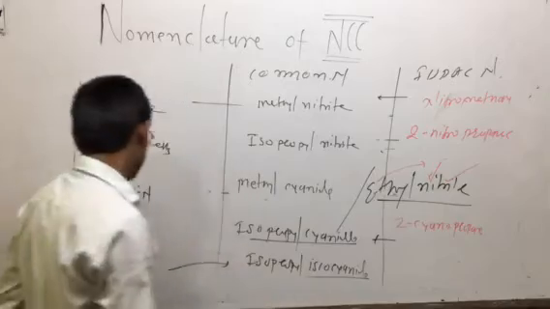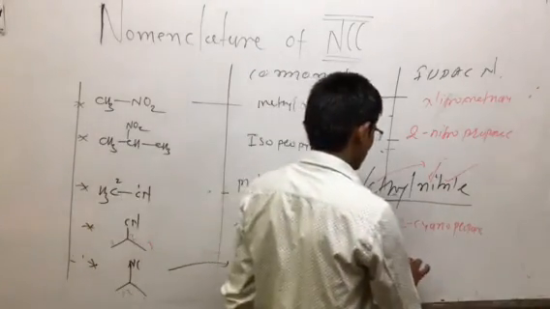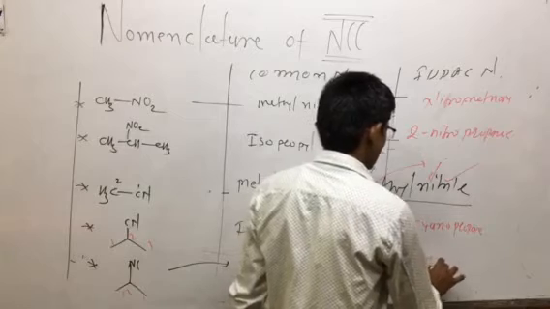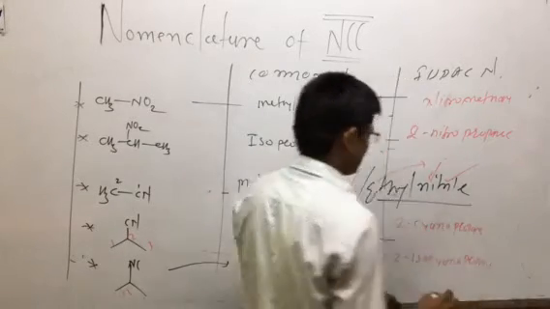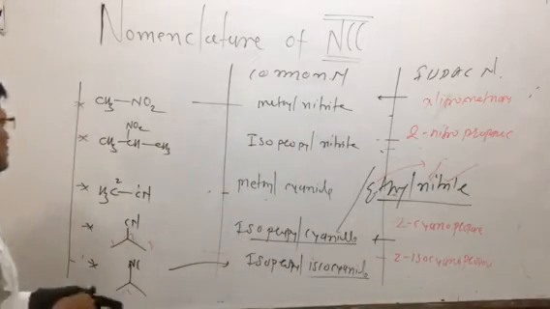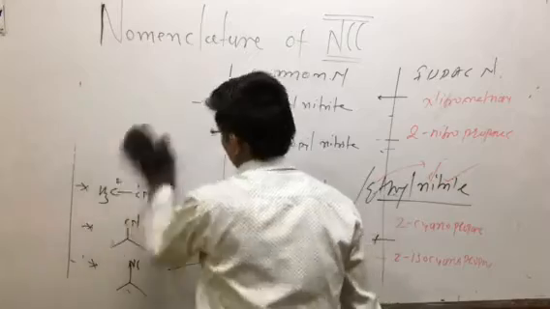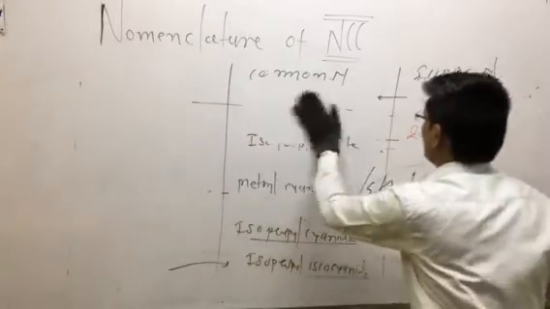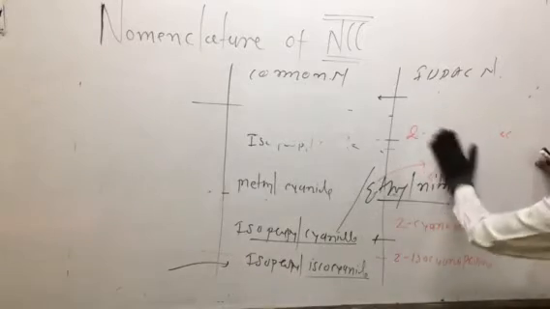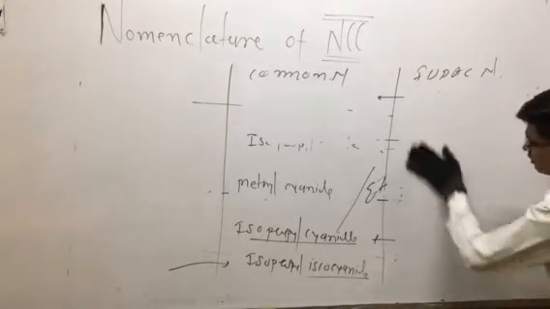2-cyanopropane. Another example, this is isocyanide. So what is the name? 2-isocyanopropane. So these are some examples of nomenclature, and then we are discussing the cyclic compounds as well as aromatic compounds. यहाँ पे हम कुछ cyclic compound और aromatic compound का example लेते हैं as a part of nomenclature